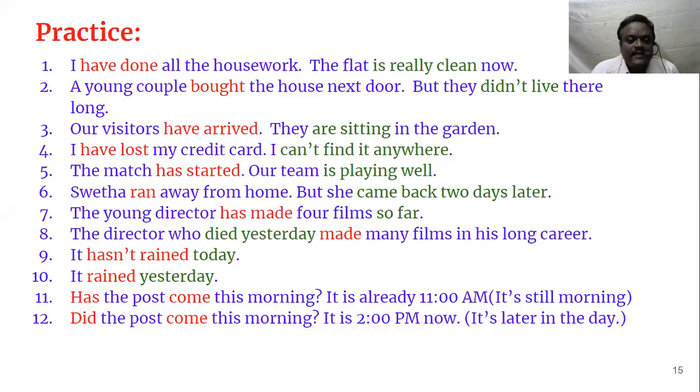Okay, see here, I have done all the housework. The flat is really clean now. See here, two actions are there. One is, the flat is really clean now. So the impact is there in the present. Just now I told you, I have lost the keys. The impact is that you are not able to enter the house. In the same way, I have done all the housework. You have completed all the housework. The impact is that the flat is really clean now. So the impact of the action is still in the present. So you use present perfect tense. If we take the second sentence, a young couple bought the house next door.